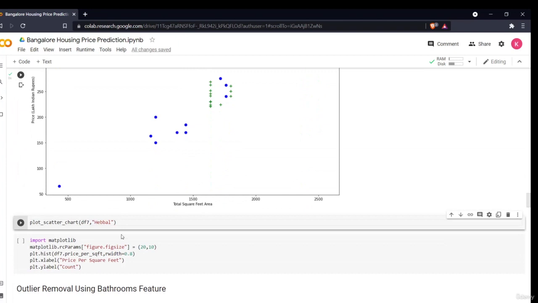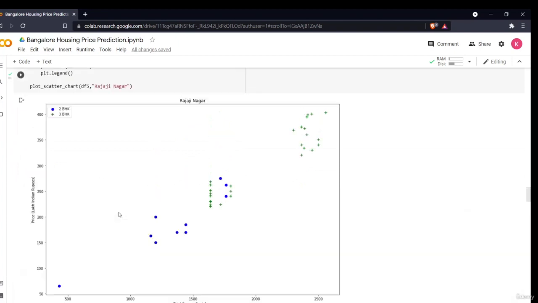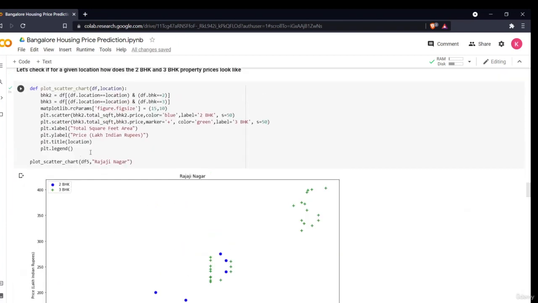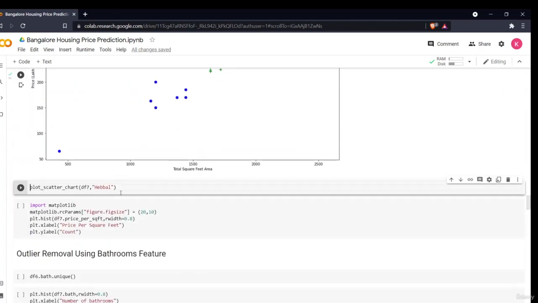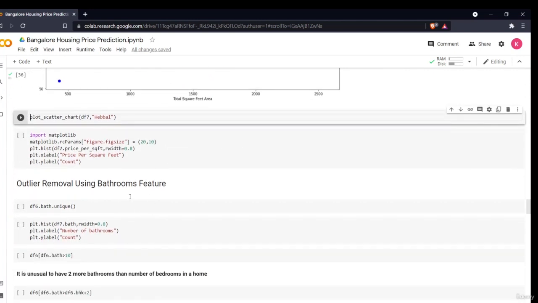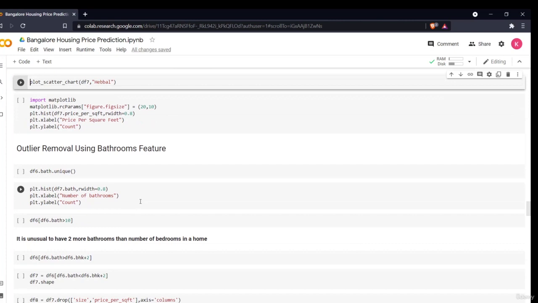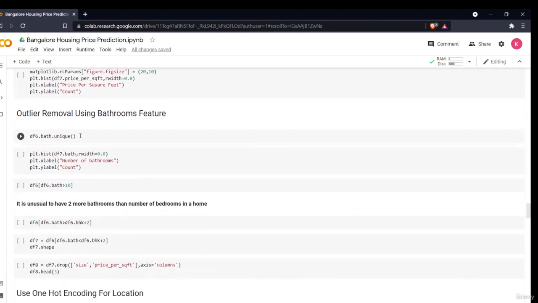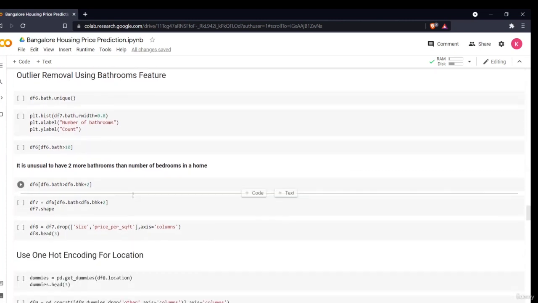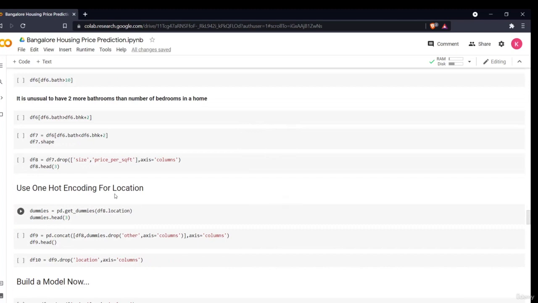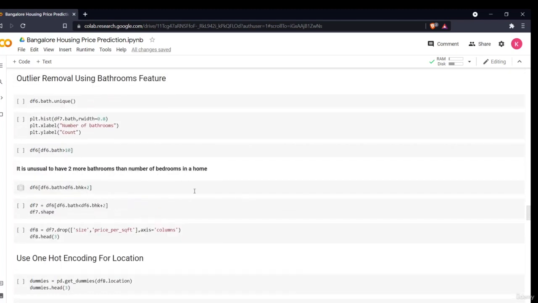So now in the next, I can also create the same for my another location, that is the Hebbal location, and all the other things I can use the same. Okay, so now this was the part one section. Now in the next part, in the next video, we'll be also removing some outliers for the bathroom feature. Then we'll be doing the one hot encoding for the other things in the next section.